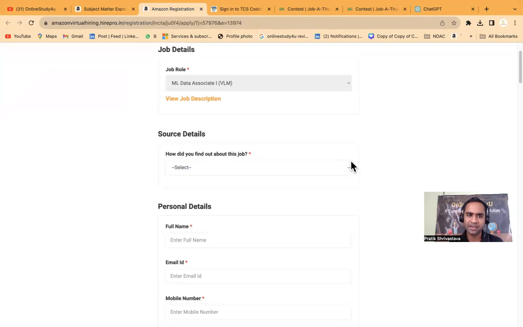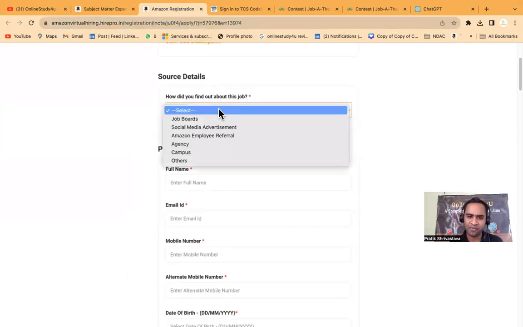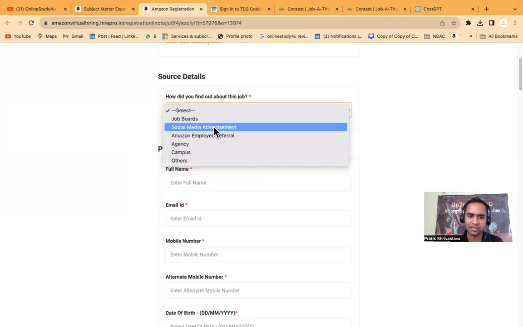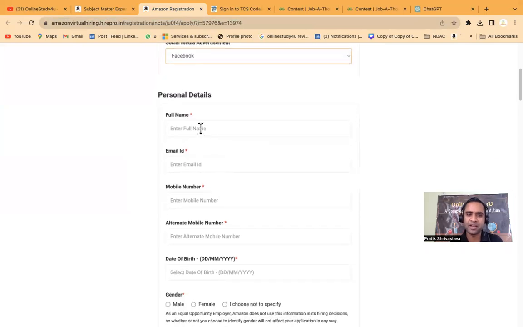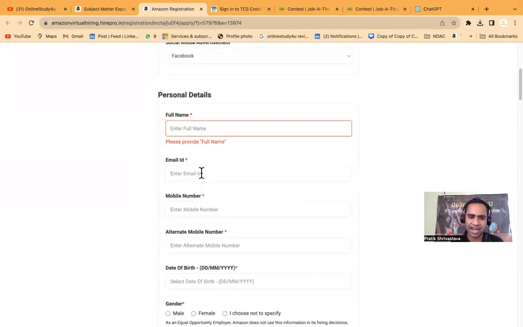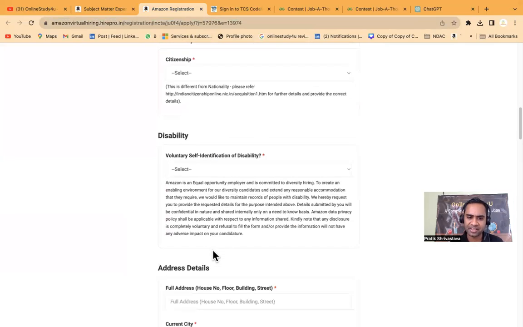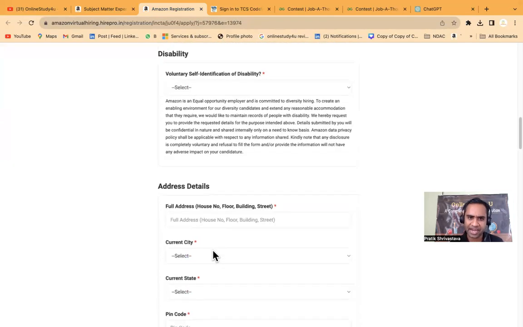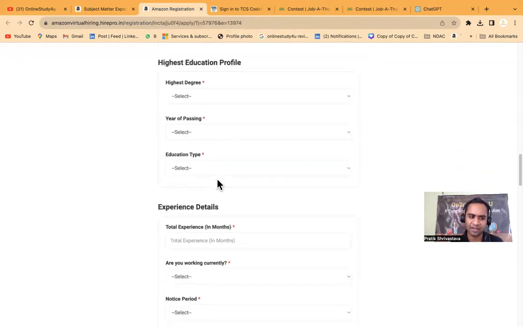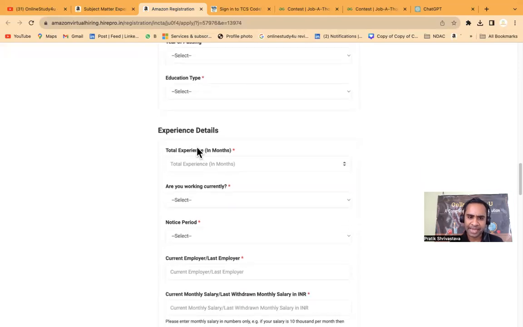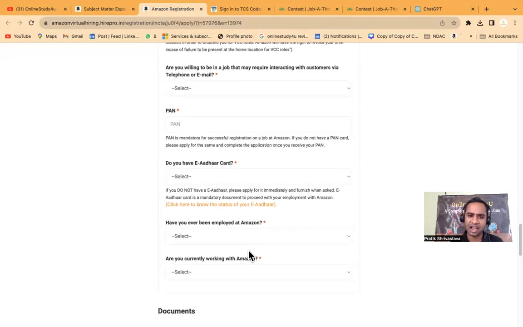So how can you apply? You have to fill in the details. This link will be given in the description. How did you find the job? You can mention social media advertisement, Facebook or anything. Full name you can put here. Then email ID, mobile number, alternate mobile number, date of birth, gender, citizenship, disability if you have any, otherwise not. Then address detail, higher education, and any experience details, other details, and then Aadhaar card and all.